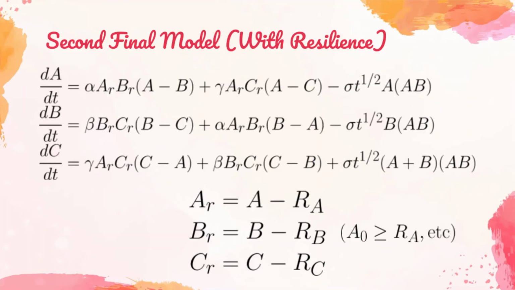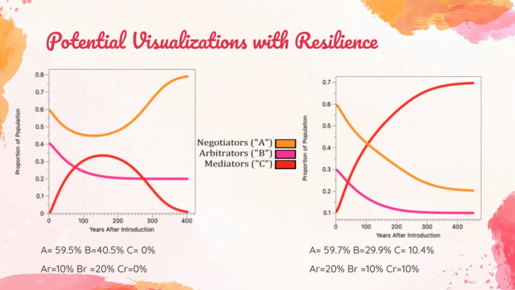On this slide, we can see what happens when we change our differential equation in order to adapt to this resilience model. In essence, this replaces the A, B, and C that we know before as A, R_A, B, R_B, and C, R_C, where A, B, and C are defined as before, and R_A, R_B, and R_C are constants chosen between 0 and 1, reflecting the proportion of A, B, and C that is resilient. On this slide, we can see what happens when we implement this model.